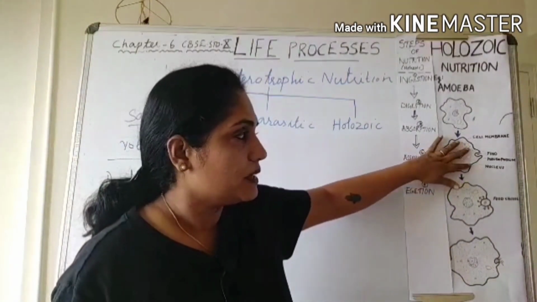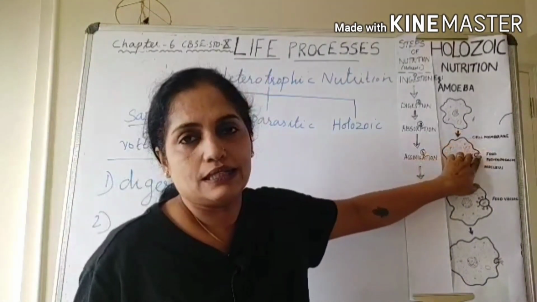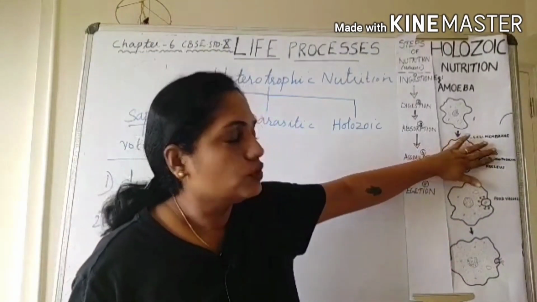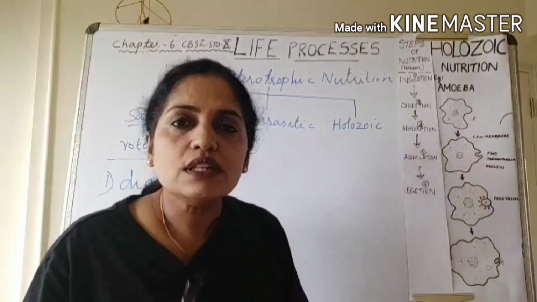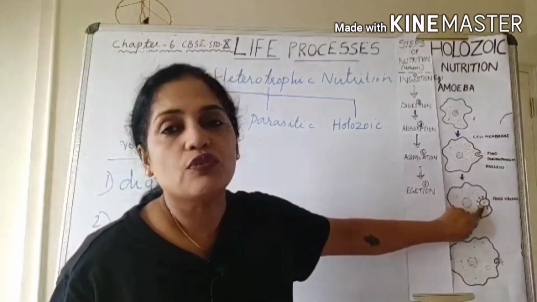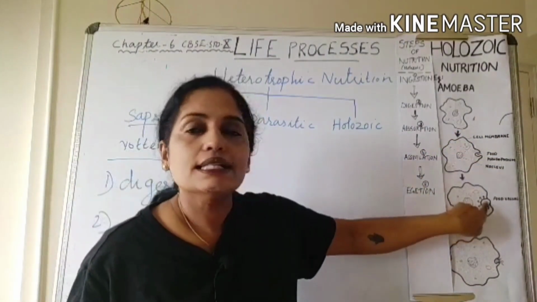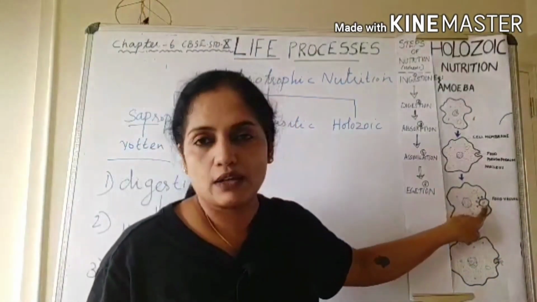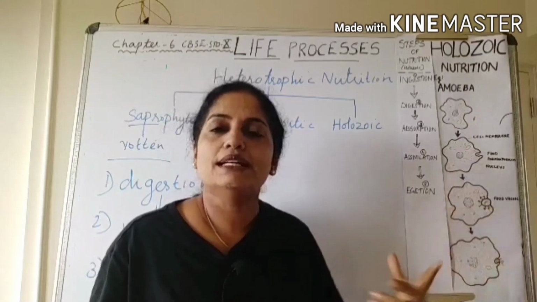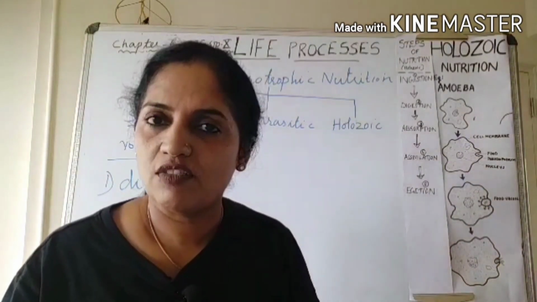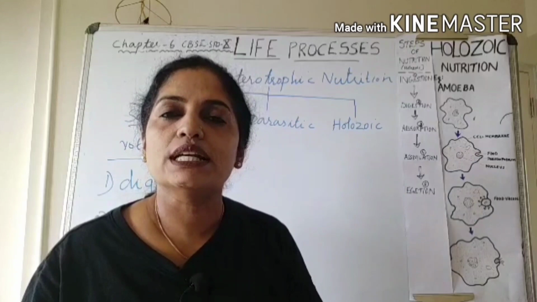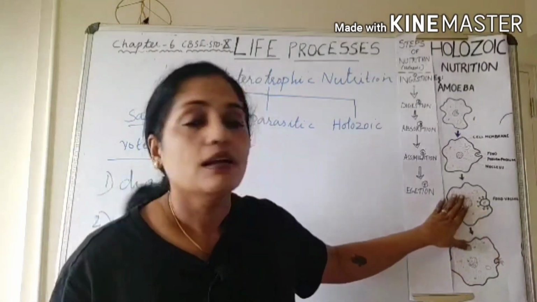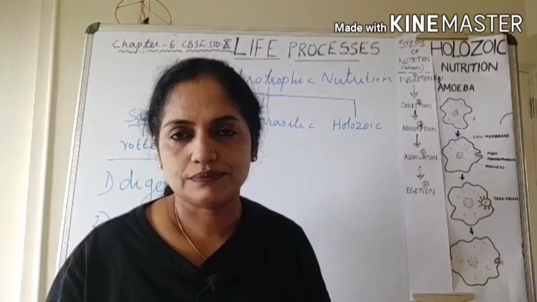This pseudopodium surrounds the food particle. They feed on microscopic organisms. They surround the food particle and fuse with the food particle and form the food vacuole. Digestive juices are secreted inside this food vacuole. The food gets digested inside the food vacuole, and the digested food is absorbed and assimilated into the cell by the process of diffusion.